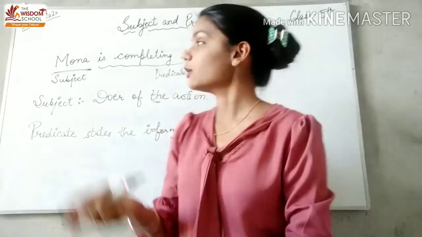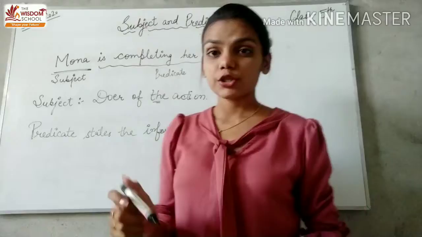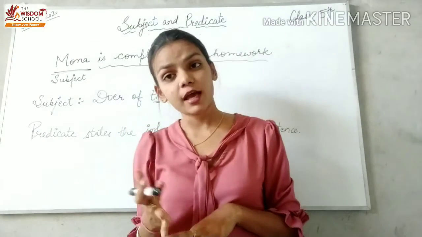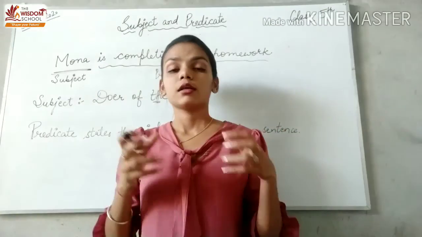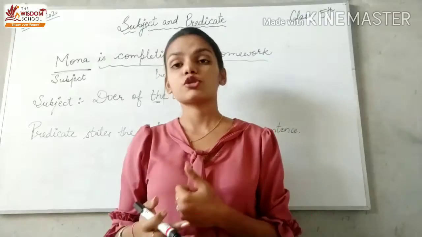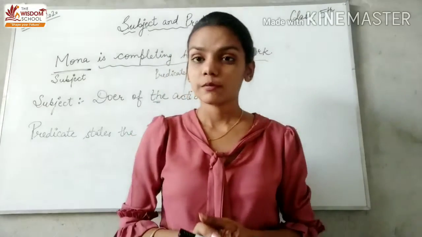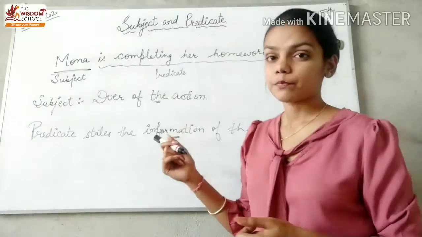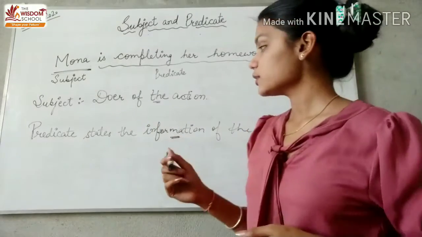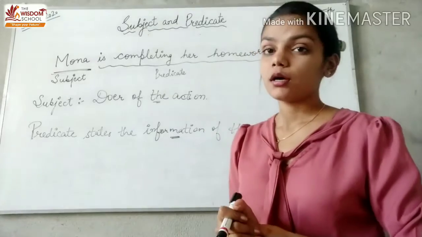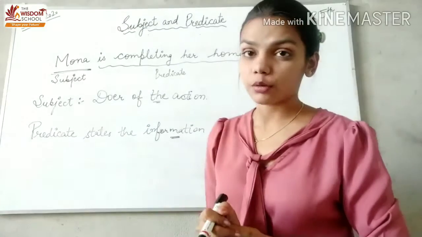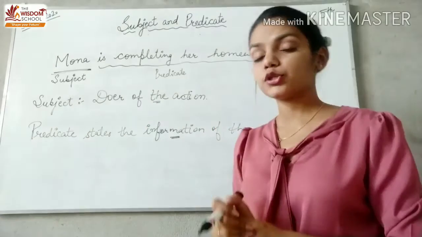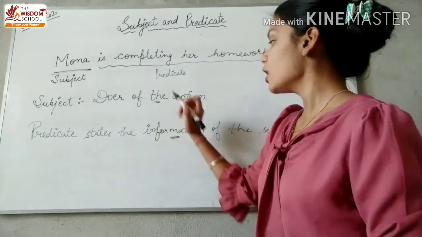Subject is basically the doer of the action, and predicate is the information about the subject, about the doer who is doing the action. Predicate हमें information बताता है.